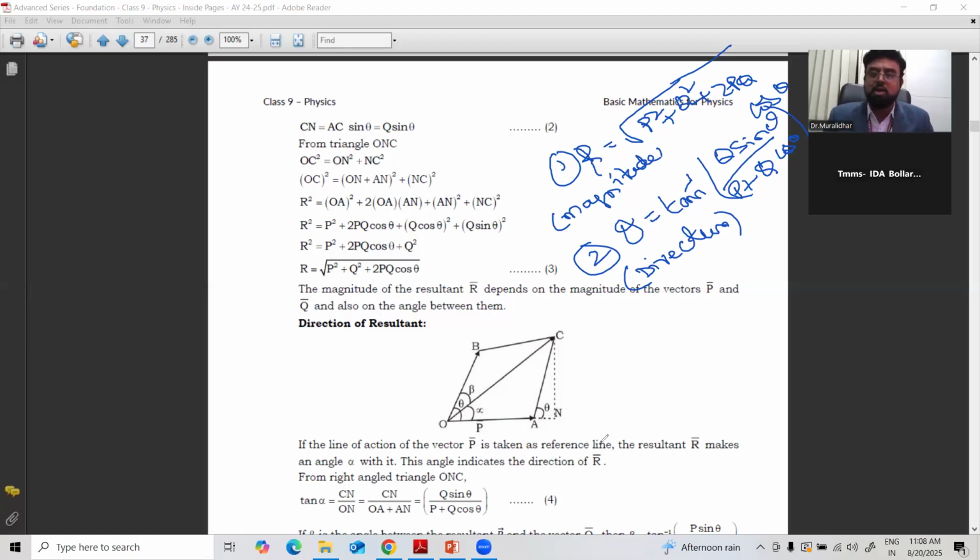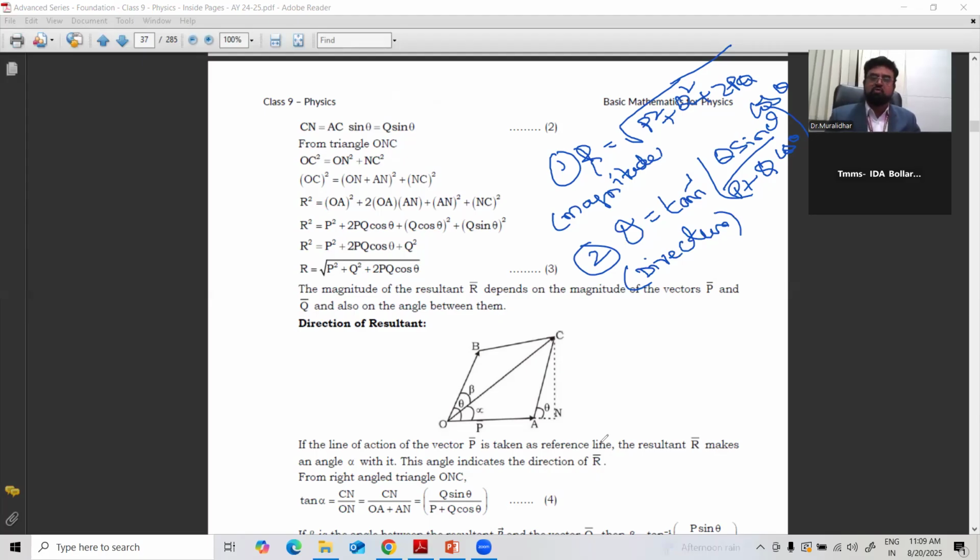According to the parallelogram law, when two vectors form two sides of the parallelogram, a diagonal passing through the origin is the resultant of the vectors, which is given by the formula R is equal to under root of P square plus Q square plus 2PQ cos theta. In such case, the direction of the resultant is given by the formula tan theta is equal to, or theta is equal to tan inverse of Q sin theta by P plus Q cos theta.